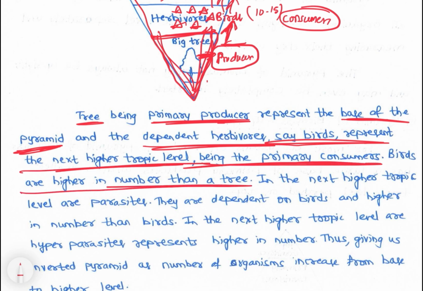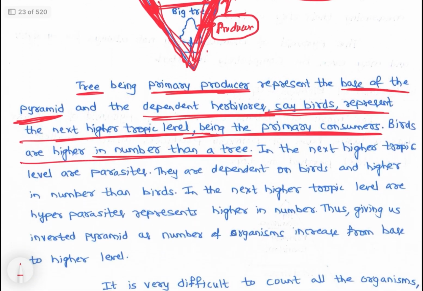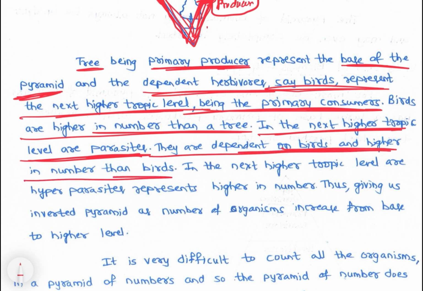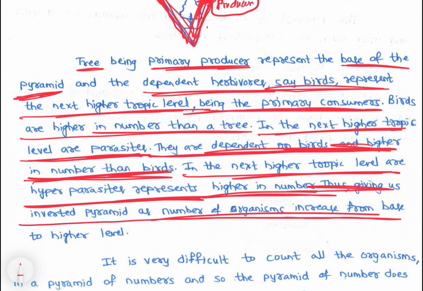So birds are higher in number than the tree. Since they are higher in number, we will take it as more broad, right? So this makes it inverted. In the next higher trophic level are parasites. They are dependent on birds and higher in number than birds. In the next higher trophic level are hyperparasites, higher in number, thus giving us an inverted pyramid, as the number of organisms increases from base to higher levels. So that is the inverted pyramid of numbers.